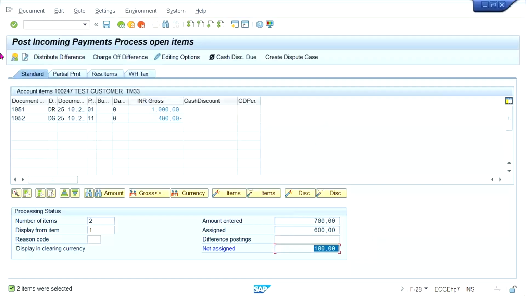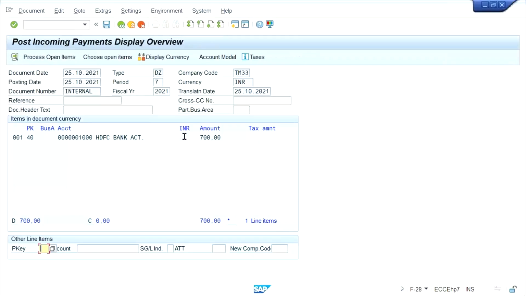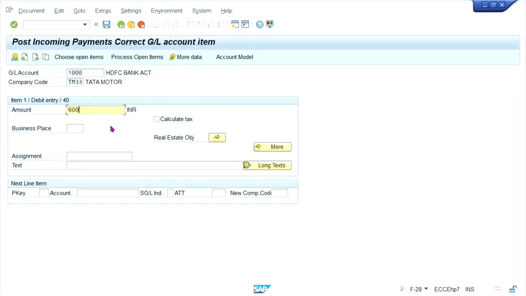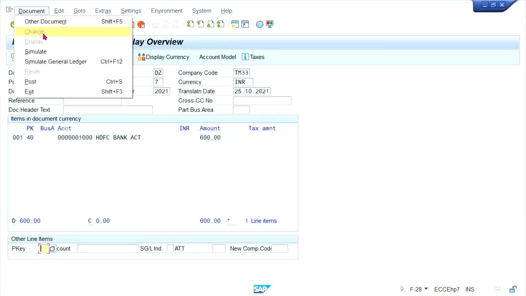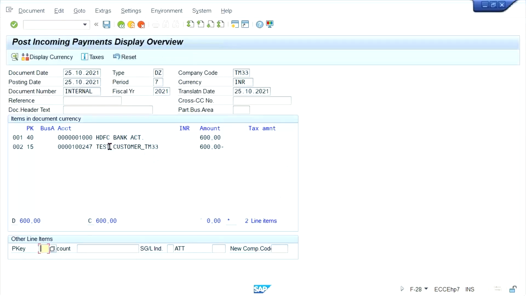The system will not allow you to post the transaction. You click here. Whatever amount 700 is there, double click, make it 600. Press enter. Right, now it is 600. So you can click on simulate here. Now it is going to be bank account 600, customer account 600, right?